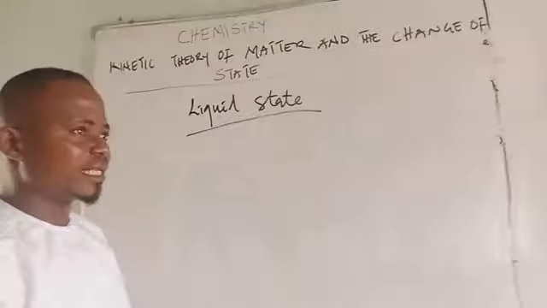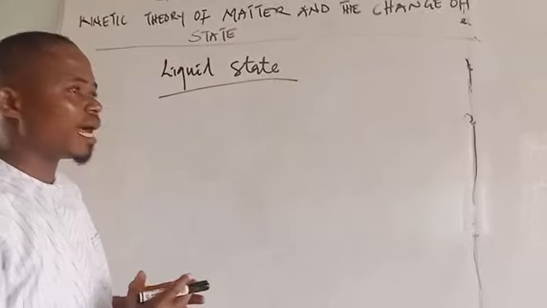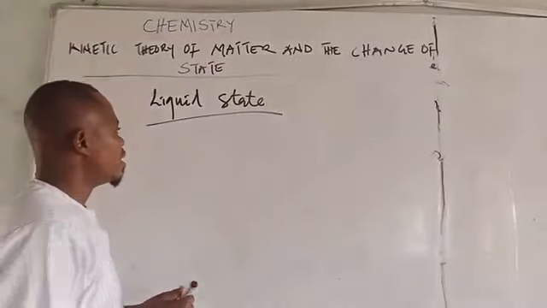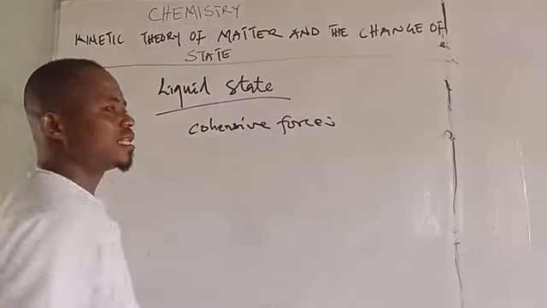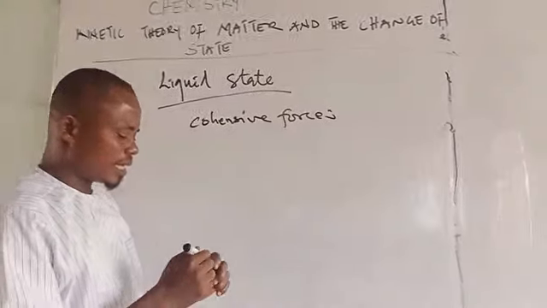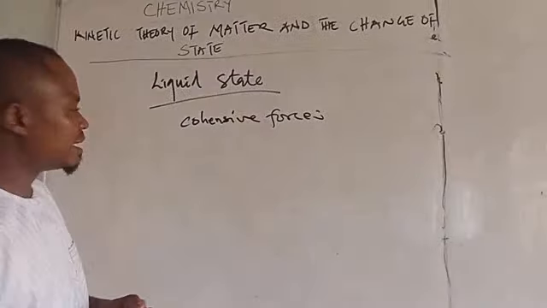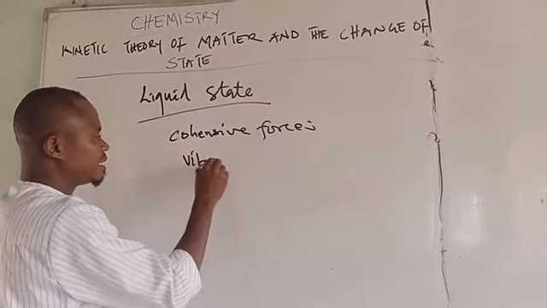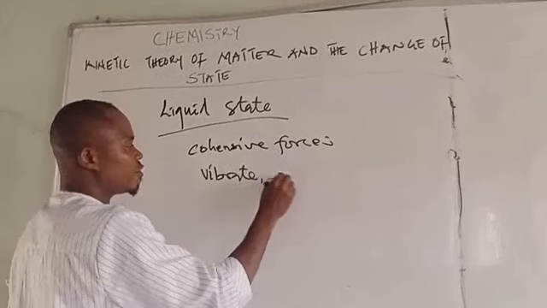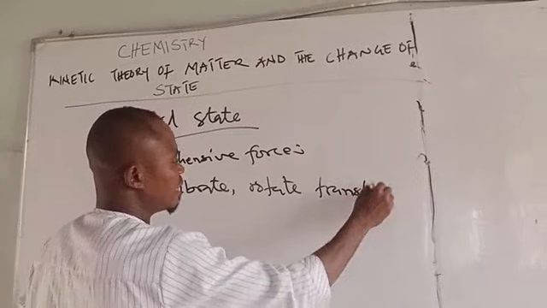Now, in the liquid state, the particles present are also held together by cohesive forces, by forces of attraction. But these forces are weaker or more elastic than the forces in the solid state. So in the liquid state, because of these weaker forces, the particles can vibrate, they can rotate, and they can translate.